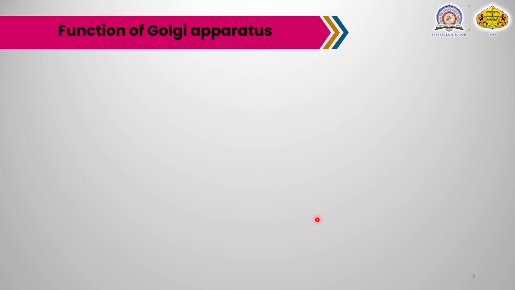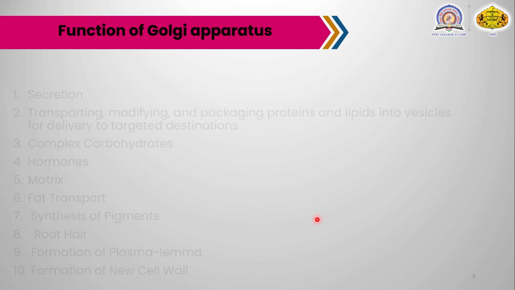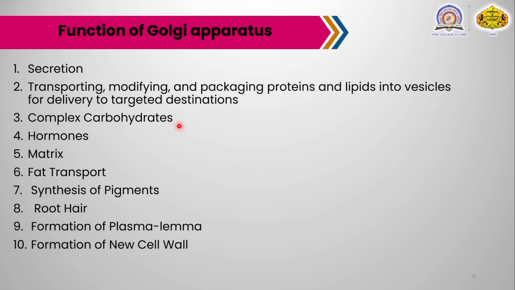Moving to the next important and last point, the functions of the Golgi apparatus. There are various functions performed by it. The first one is secretion, mainly by the secretory vesicles.